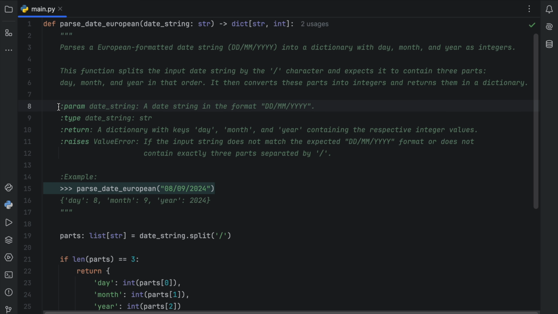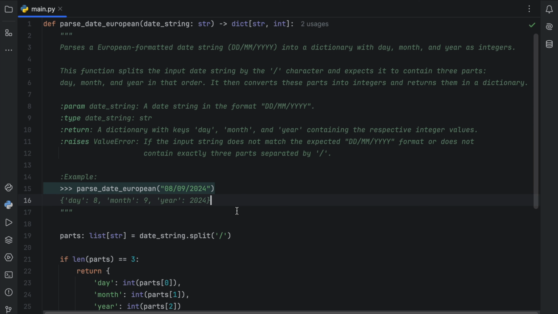Then we have the Sphinx markup, so we have a parameter called dateString, which contains a date string in the format of day, month, and year. Then we have the type, which is of type string. It returns a dictionary with the keys of day, month, and year containing the respective integer values. And then it raises a value error. So if it doesn't match our specifications, that value error is going to be raised.